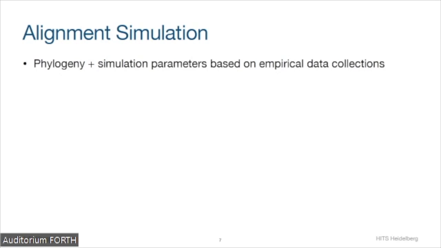Now, to actually simulate alignments, we first inferred a phylogeny on the empirical MSAs. For each empirical MSA, one phylogeny. And the idea here was to prevent the problem of also simulating realistic phylogenies. And we also based other simulation parameters on the empirical alignments, for example, the best substitution model estimates or indel parameters. And we simulated the alignments using the AliSim simulation tool. So we really used the state-of-the-art simulation tool to get the alignments as realistic as possible.